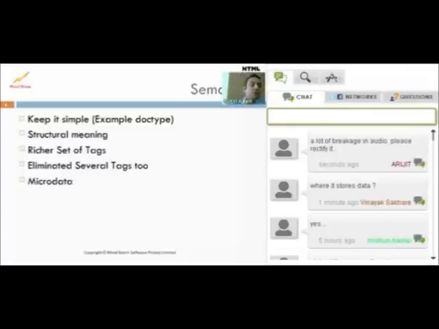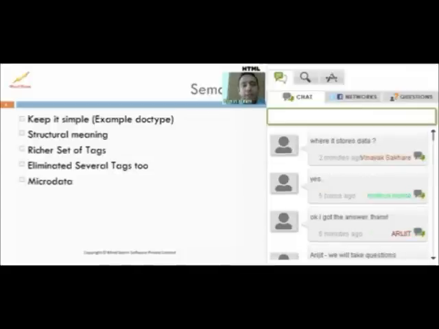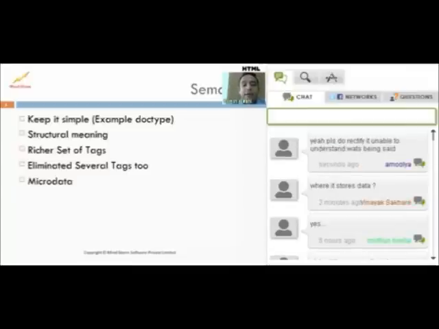Okay, so this is now about semantics. We are going to start looking at what semantics is and how it makes things easier. Semantics basically means a simpler doc type, which we'll see in a while. HTML5 has also released a set of new tags which bring structure to the page. They've got a header, a footer, and a section tag.